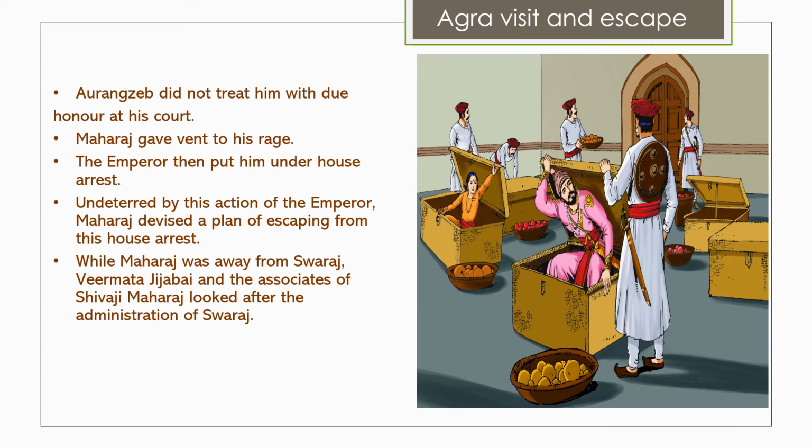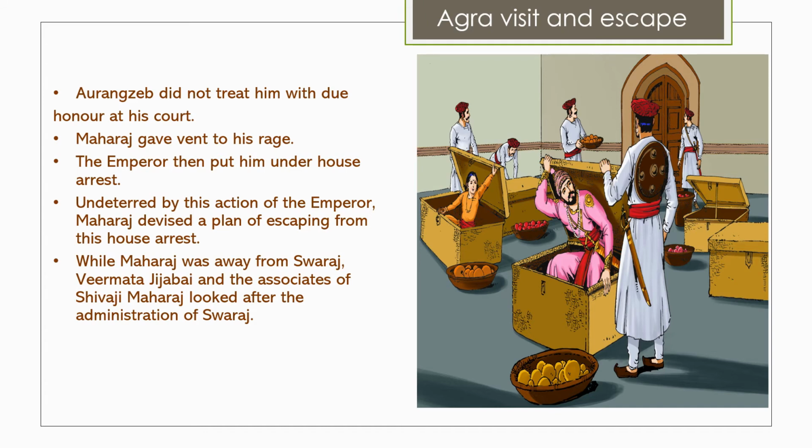Shivaji Maharaj reached Agra. Aurangzeb did not treat him with due honor at his court. Shivaji Maharaj was treated just like any ordinary Sardar who would just visit and go. So Shivaji Maharaj did not like this behavior or this kind of attitude of Aurangzeb. He was not happy with it. And so Maharaj gave vent to his rage. He spoke against it. He said that this is not the way that you treat a Maharaj. And when Maharaj tried to speak against the treatment of Aurangzeb, the emperor put him under house arrest.